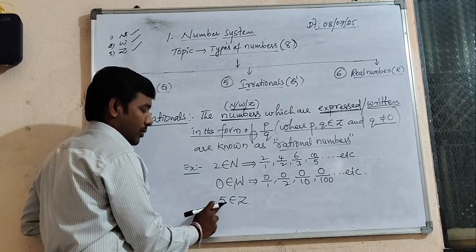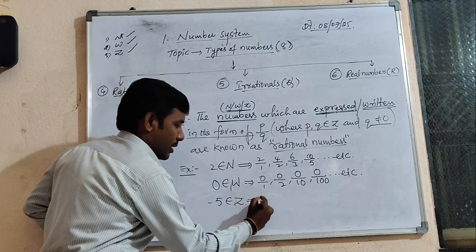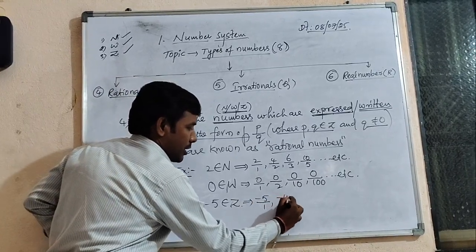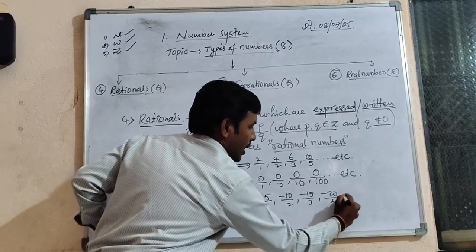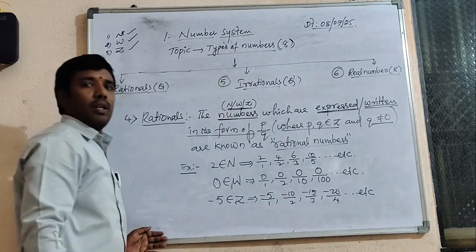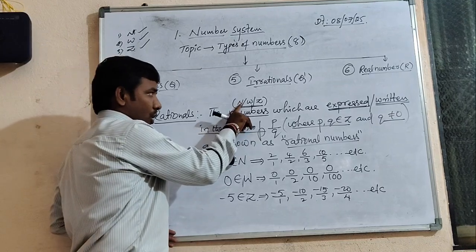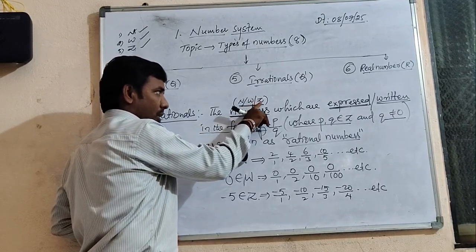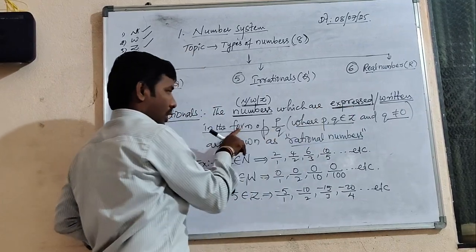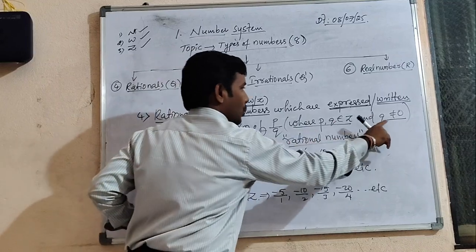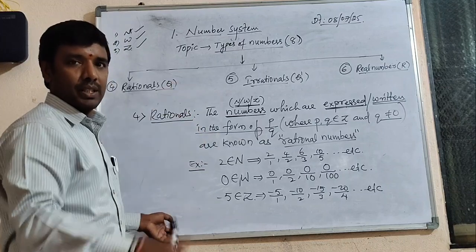Now, let us think about minus 5, which is part of the integers. Minus 5 also we can write as minus 5 by 1, minus 10 by 2, minus 15 by 3, minus 20 by 4. Like this, we can extend to infinity. See, natural numbers, whole numbers, even integers can also be expressed in the form of p by q under these two conditions, or not? Exactly yes, we can express.